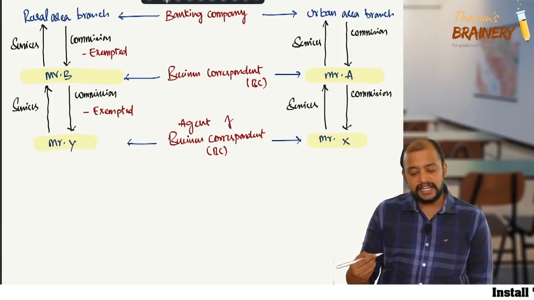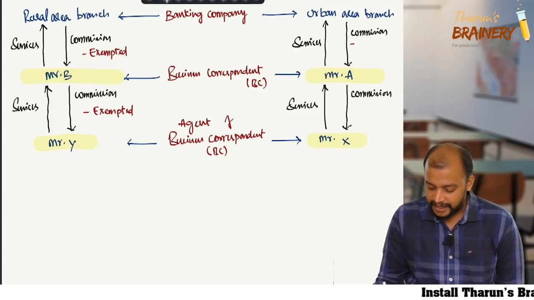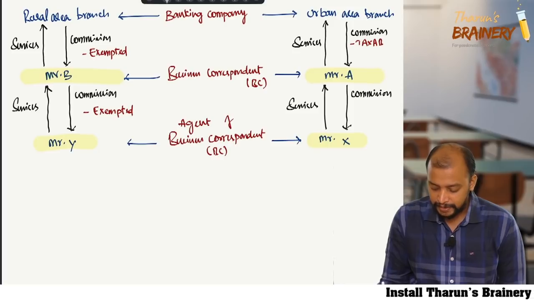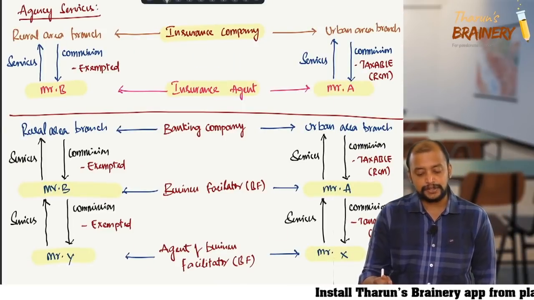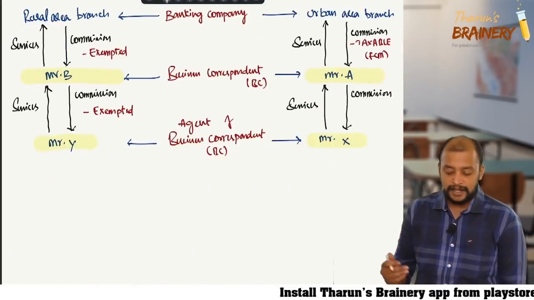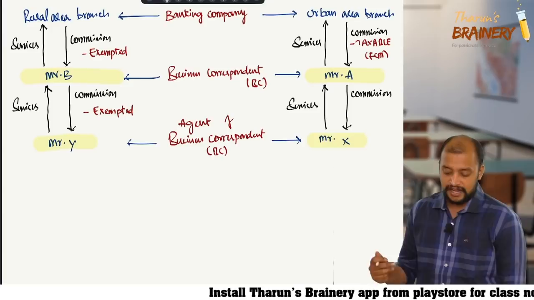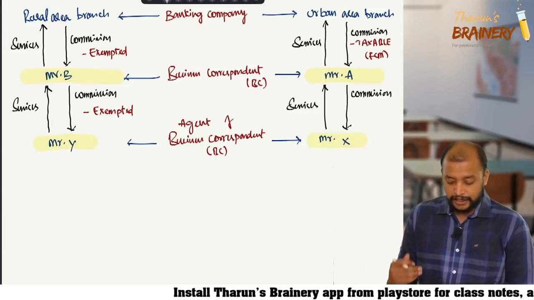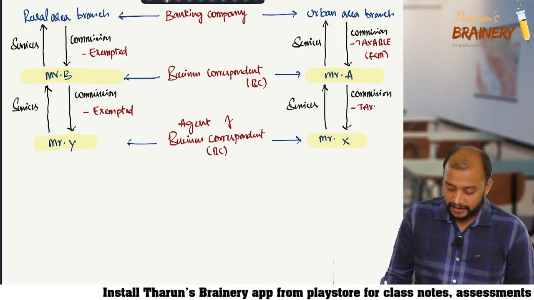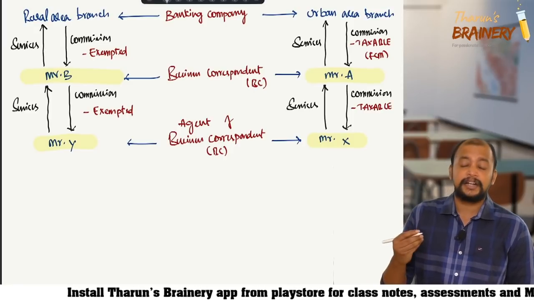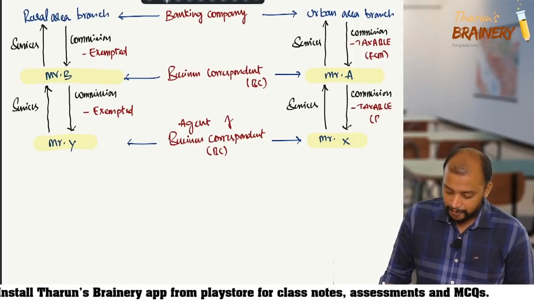Business correspondent services to banking company is not covered under RCM. It is taxable, but not covered under RCM, it is FCM. But business facilitator service to banking company is taxable under RCM. Same way, agent of business correspondent to business correspondent, that commission is taxable, not under FCM, but under RCM.